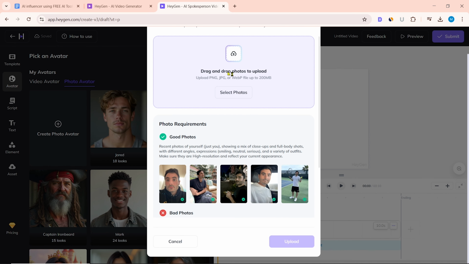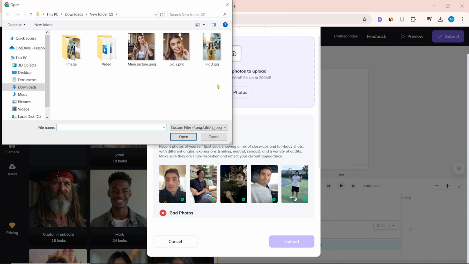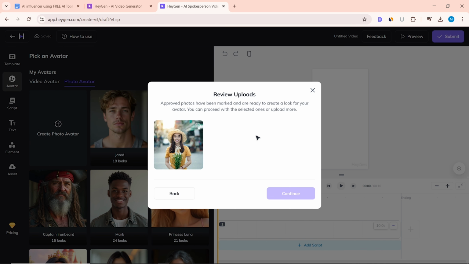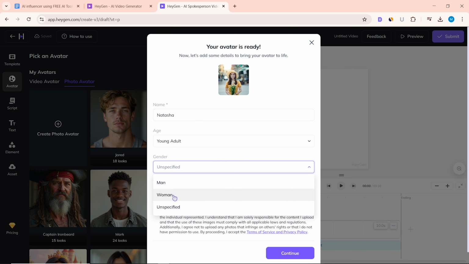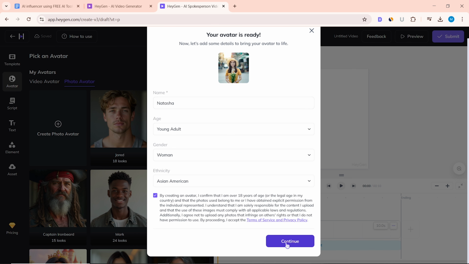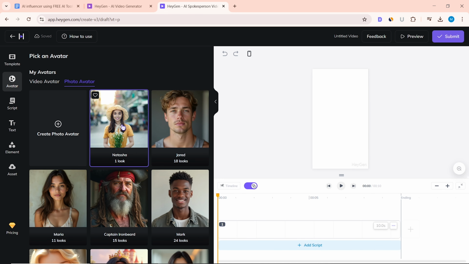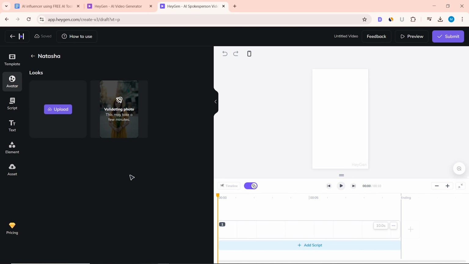Click on Select Photos. I have already done an image face swap with the help of Remaker.ai. Now I will select it. Upload. Click on Continue. Here you have to give your name, age, gender, and ethnicity. After giving all the information here, click on Continue. It will take a while for the photo to be validated. After the avatar is ready, take it to the timeline.